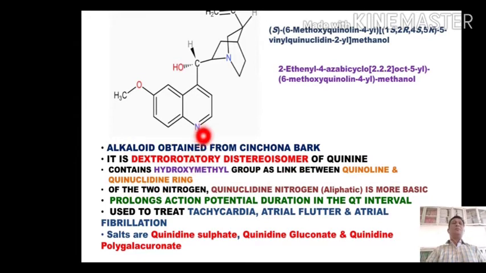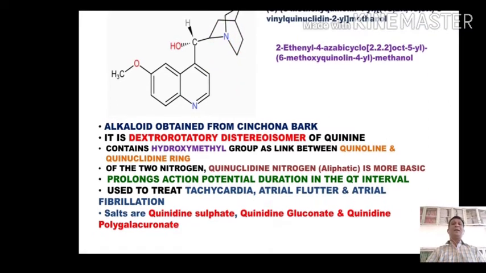Now this quinidine consists of a hydroxymethyl group as a bridge between the quinoline and the quinoclidine ring system. And as I mentioned, out of these two nitrogens, the nitrogen of quinoclidine is more basic in nature.